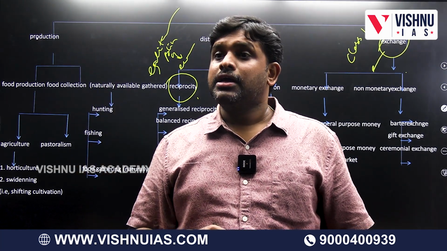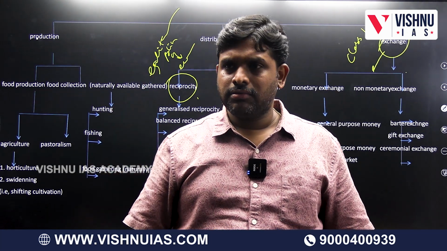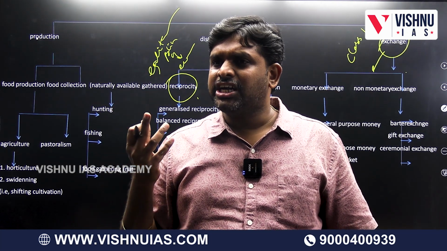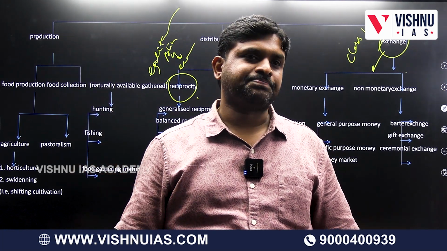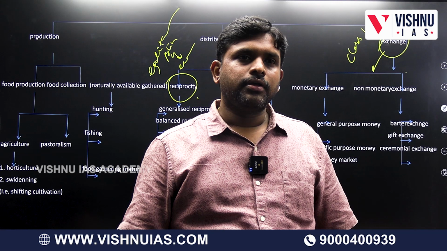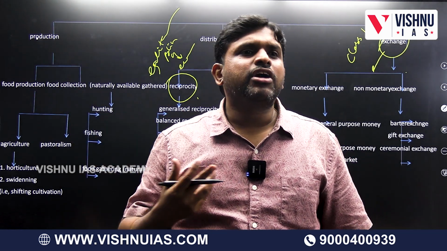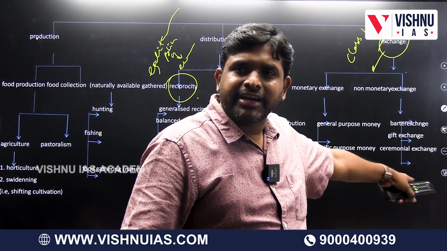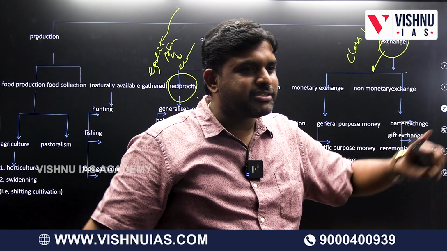Wherever there are rank-based societies, there is redistribution: kingdom, king. Aurangzeb collected jizya tax, rank-based. He is a Raja, he is a king, we all are followers. America is a class-based society, and the system we follow there is market exchange, according to the political system.